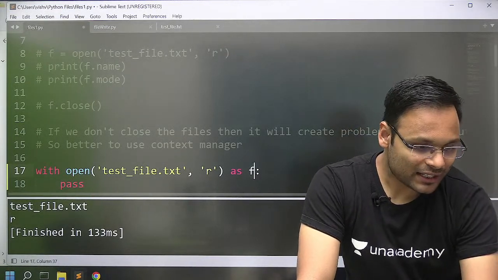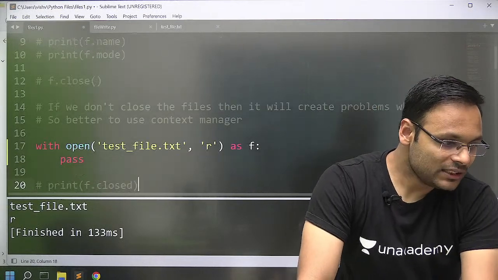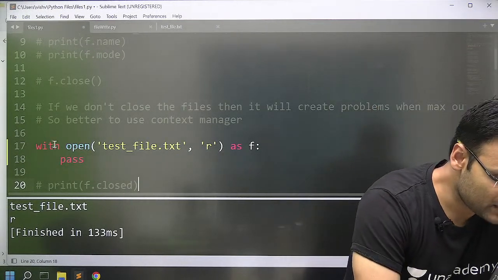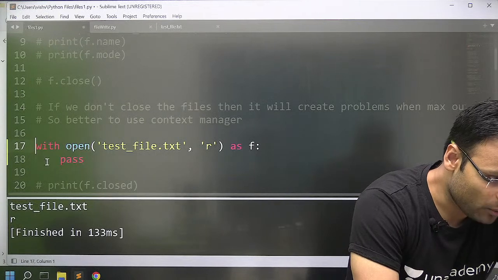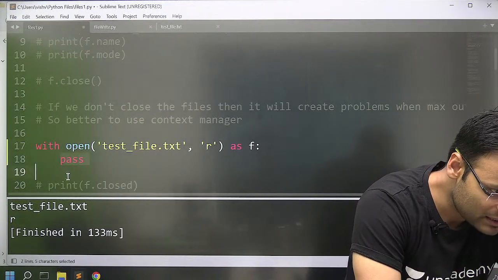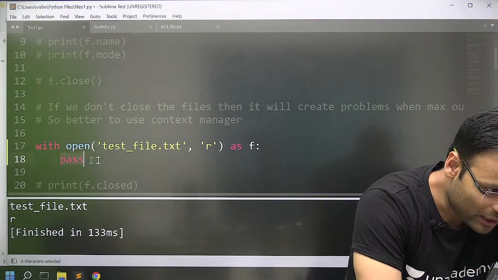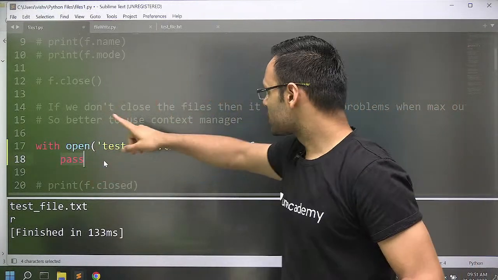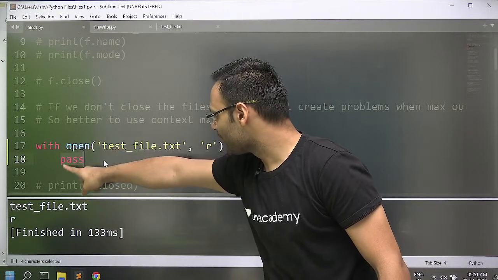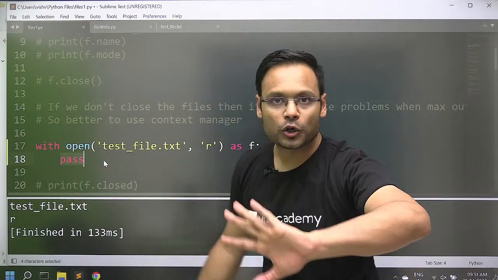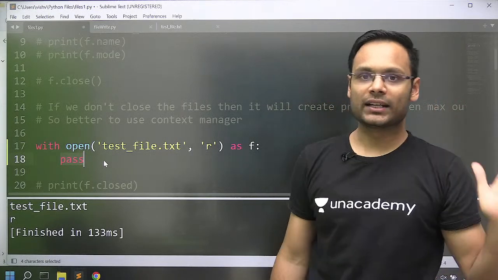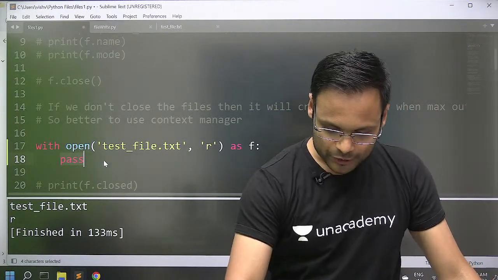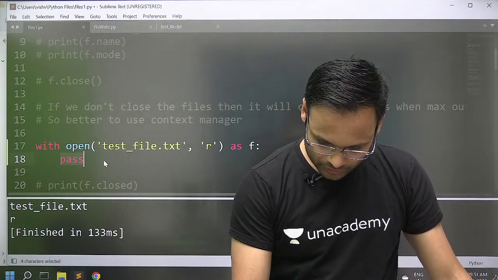As soon as you write the colon, under this particular with, this is the context manager. Now under this, whatever you write will be inside the context manager. And when this context manager is open, the file is open. As soon as it is closed, the file is automatically closed. You don't have to write it explicitly there. You do not need to write explicit close.